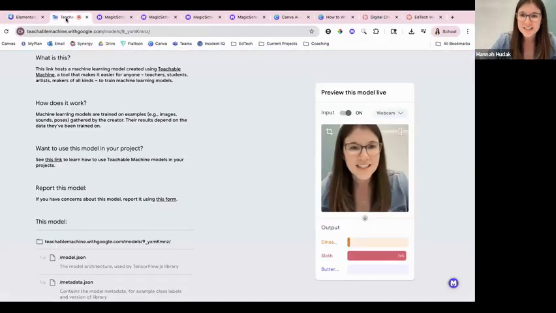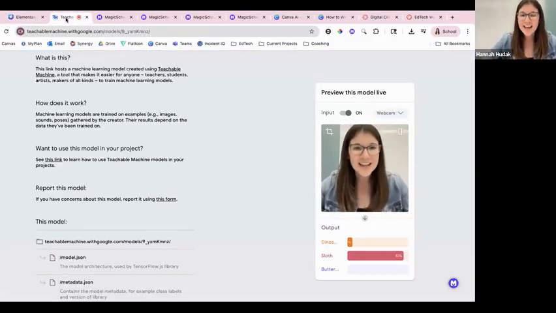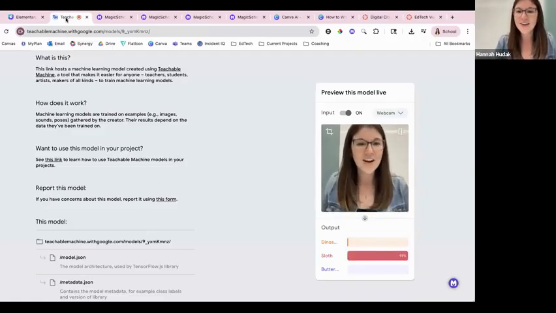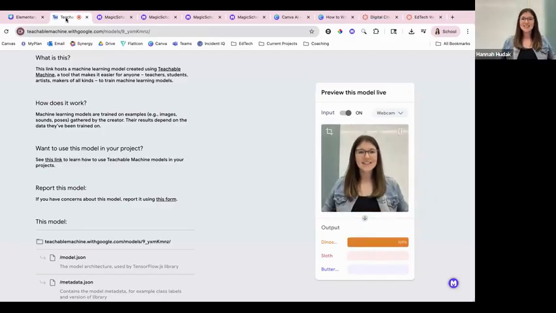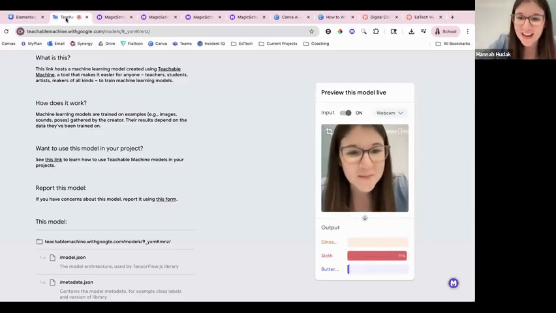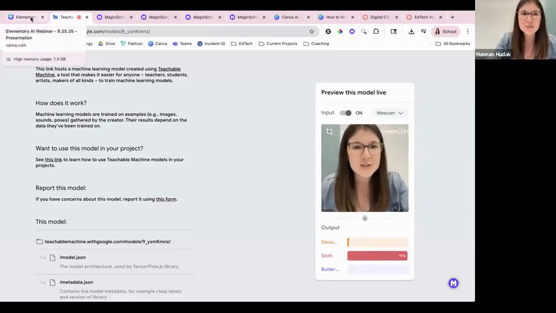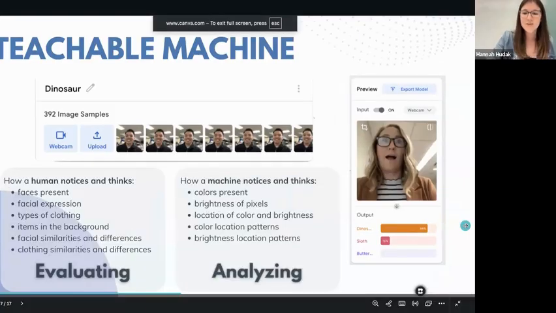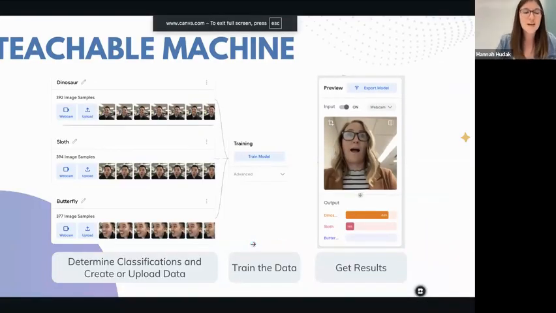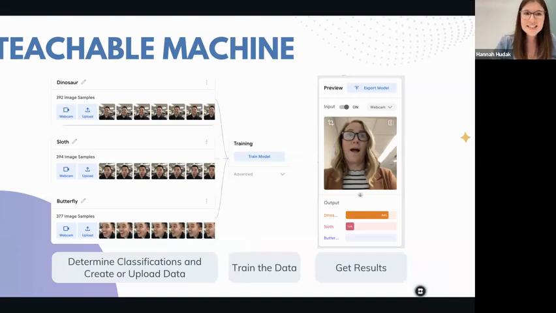And now that we're in the teachable machine, you can see there's a video, you can see myself, and as I go closer and farther away, this teachable machine is deciding, am I a dinosaur, a sloth, or a butterfly? And you might be wondering, how does this teachable machine know? If we go back to our slides, I can show you a little bit more about how we built this. So when we have our teachable machines, we have our inputs, where we put the data.